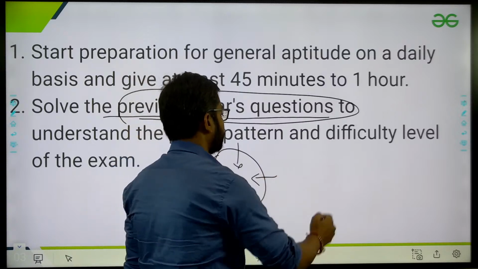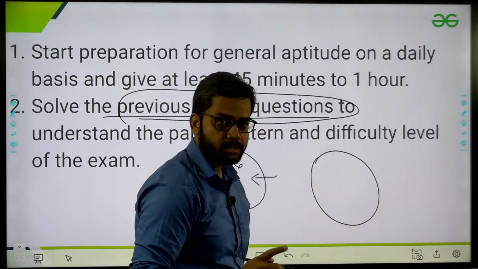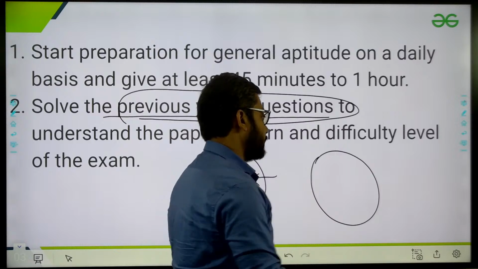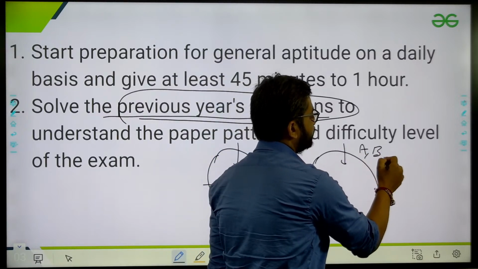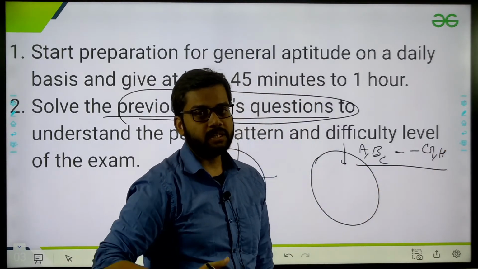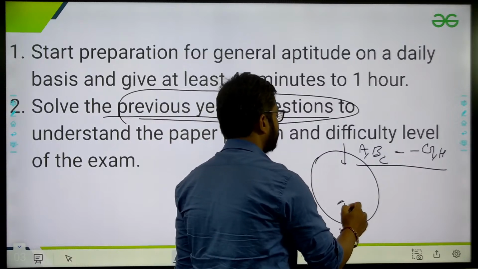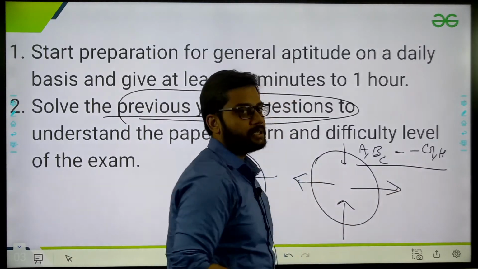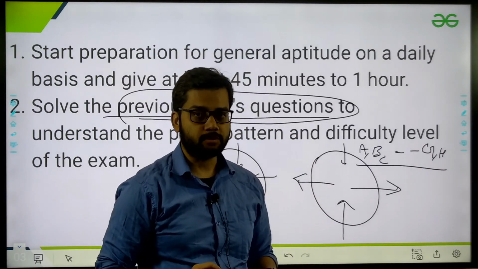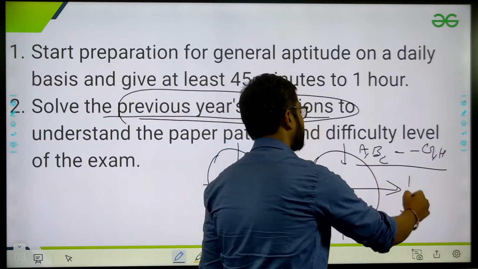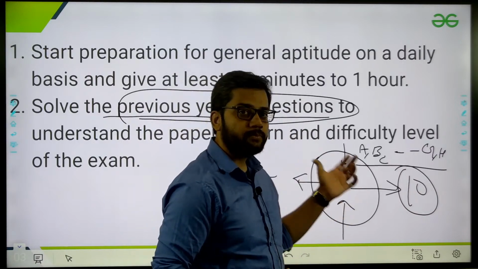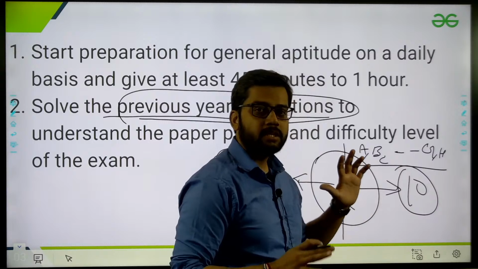But sometimes they give you a circular sitting arrangement question with blood relation. So it's a puzzle. Like A, B, C, D, E, F, G, H, there are this many people. Some are male, some are female, some are sitting facing towards the center, and some are facing away from the center. This is completely a kind of puzzle. Just don't attempt these kinds of questions if you have less time. If you have enough time, more than 10 minutes, then go for it, because the puzzle has possible combinations, okay? You have to make possible diagrams for each and every criterion. So this is a kind of puzzle.